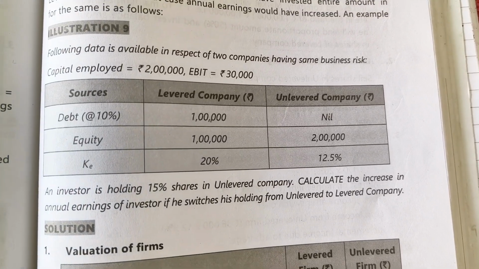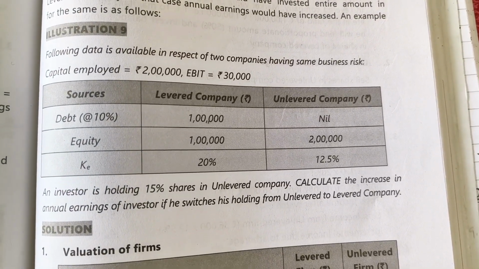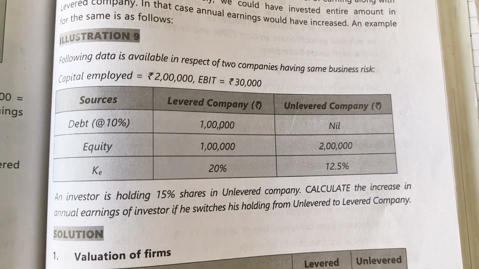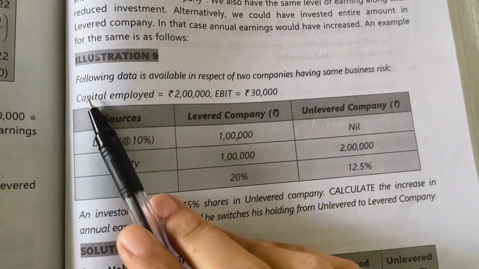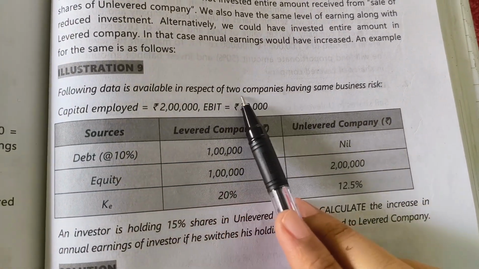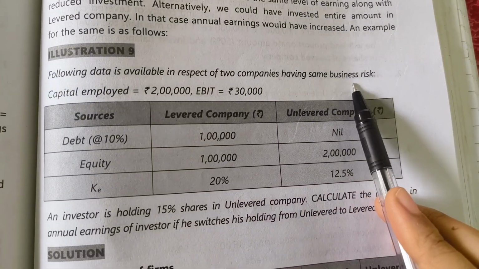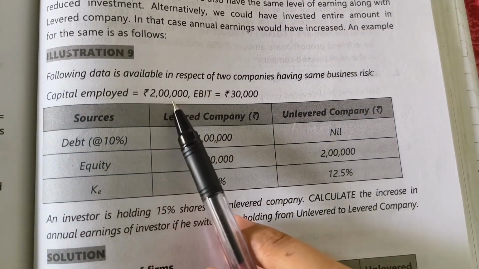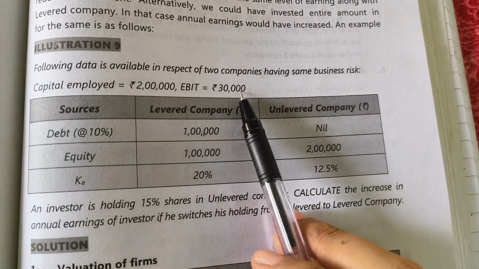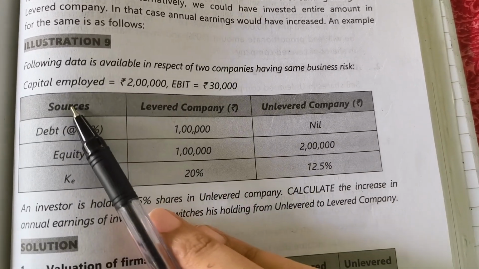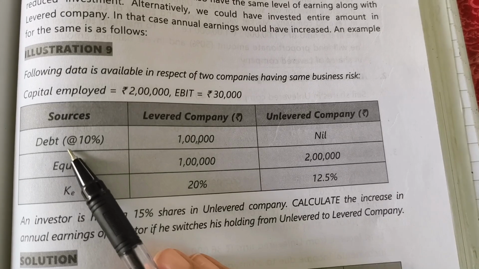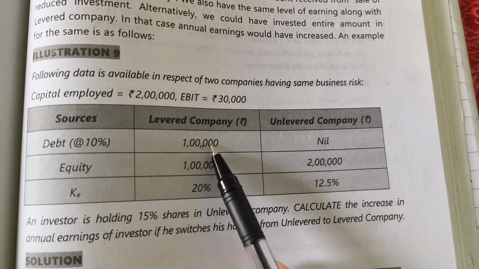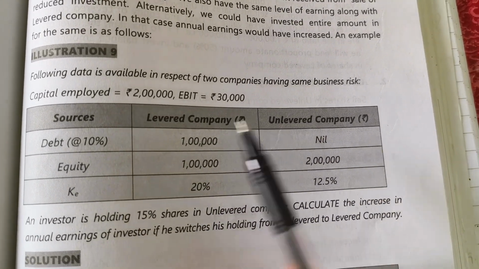Let's see how the arbitrage process is carried out when the value of unlevered firm is greater than value of levered firm. Illustration 9. Following data is available in respect of two companies having same business risk. Capital employed 2 lakh, earnings before interest and tax 30,000. Sources: levered company and unlevered company. Levered company, the debt at the rate of 10% is 1 lakh, unlevered firm it is nil.